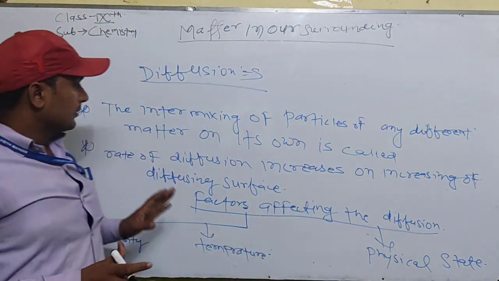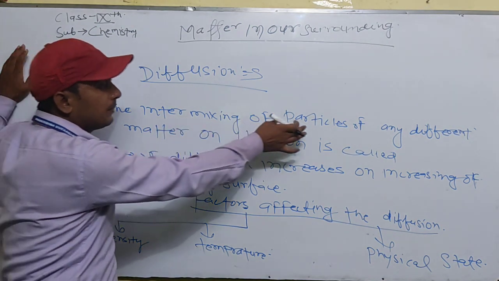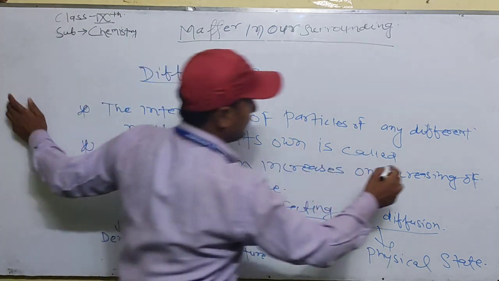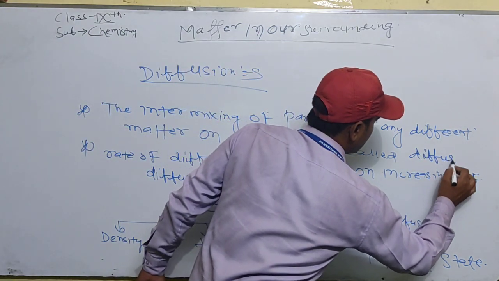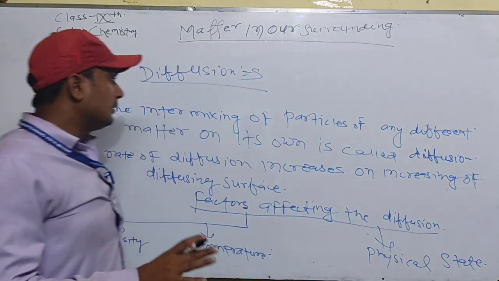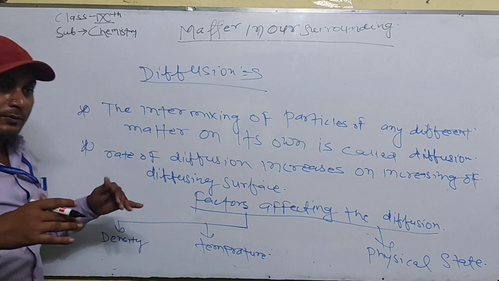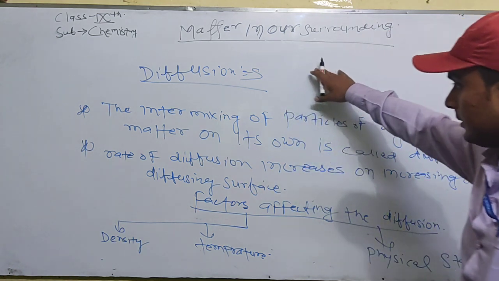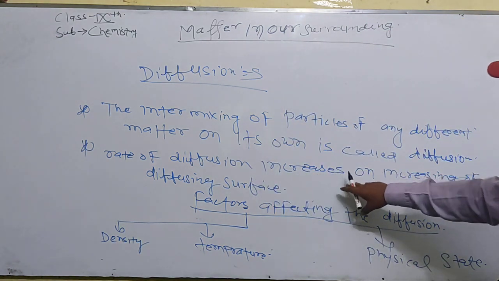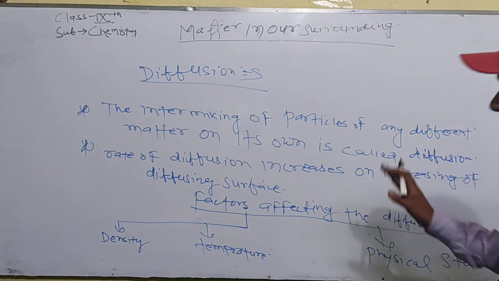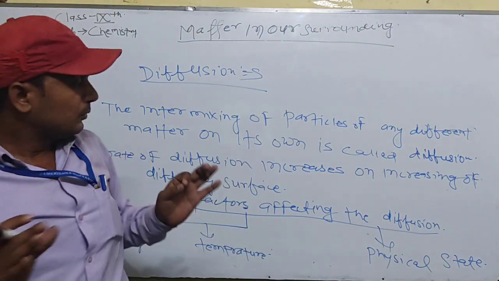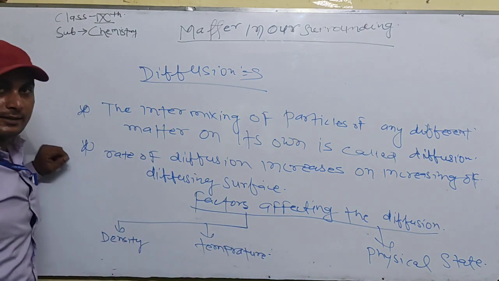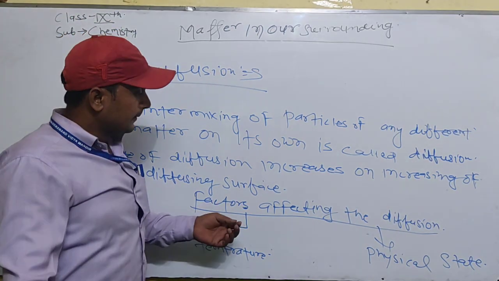Okay. The next topic is diffusion. What is diffusion? Diffusion is a process in which the intermixing of particles of different matter occurs on its own. So diffusion is the process in which particles of different matter are mixed together. The rate of the diffusion process increases on increasing the diffusing surfaces. Now we will discuss the factors which affect the diffusion process. The factors are density, temperature and physical state. These are the three factors.